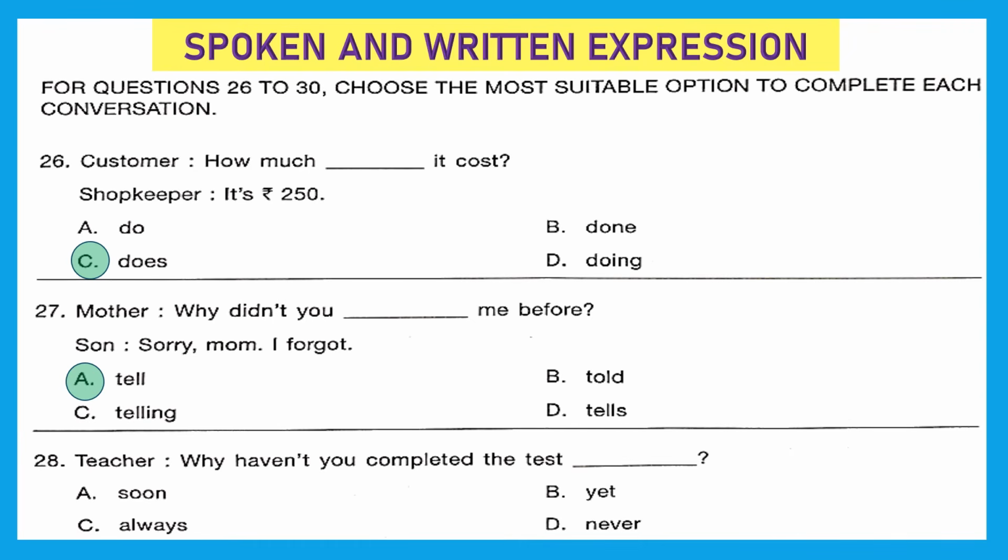Question 28. Teacher: Why haven't you completed the test dash? Soon, yet, always or never? The right answer here is option B, yet. And why is that so? Because yet tells about the time up till that particular time, right? That till now, why have you not completed? Why have you not completed it yet?